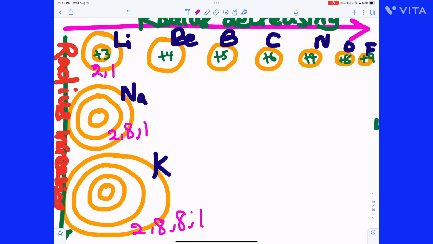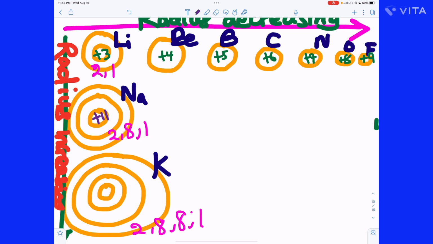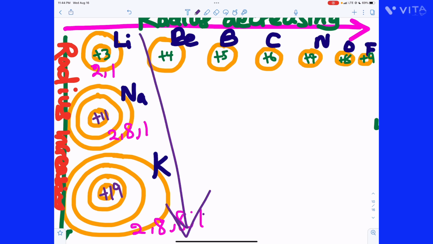The positive nucleus here is +11. The positive nucleus here is +19. But these 19 protons have a very weak electrostatic attraction on this last electron, due to the effect of shielding. Shielding overcomes electrostatic attraction as you go down the group. What is shielding?